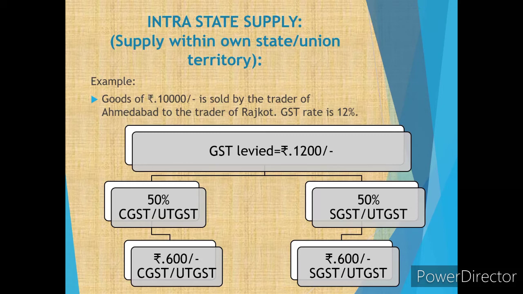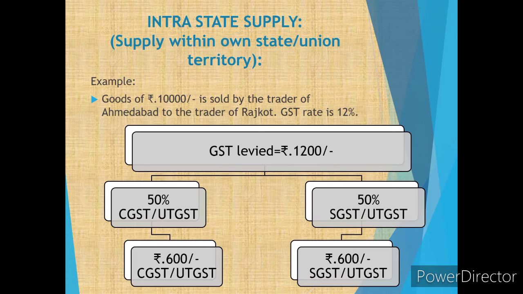In the same example, if this trade takes place between two traders inside the state of Chandigarh, which is a union territory, then also the same 50-50% under the UTGST Act will be applied. 600 for UTGST and the other 600 for CGST.